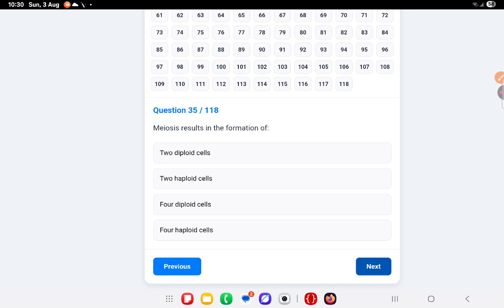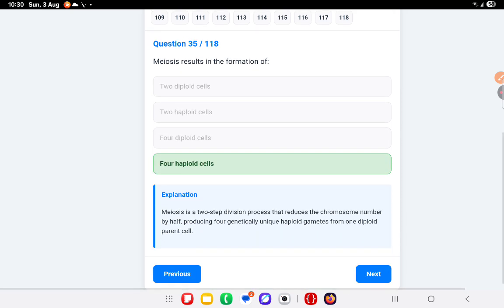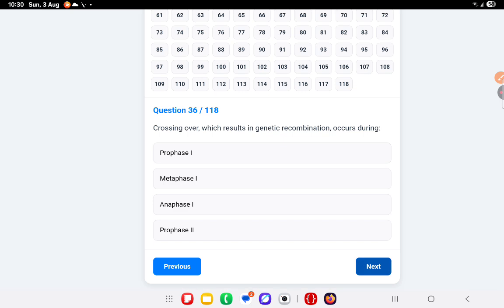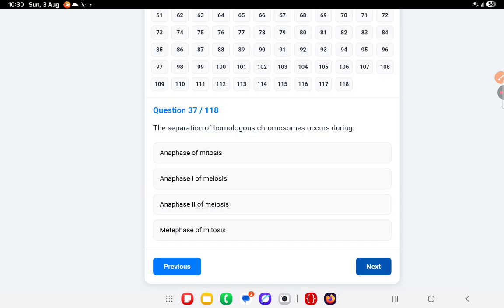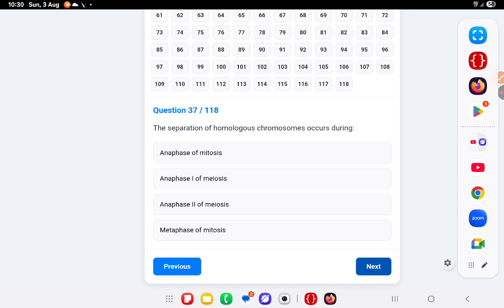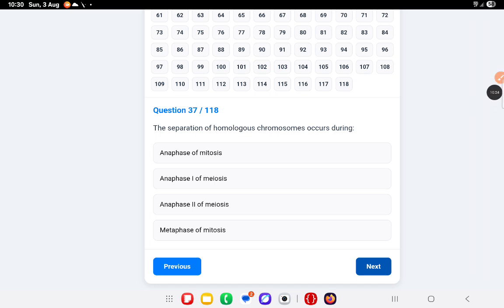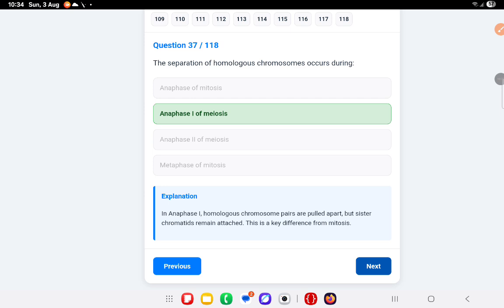Next question. Meiosis results in the formation of 4 haploid cells. Crossing over, which results in genetic recombination, occurs during prophase I. Okay. Separation of homologous chromosomes occurs during anaphase I of meiosis. Okay.